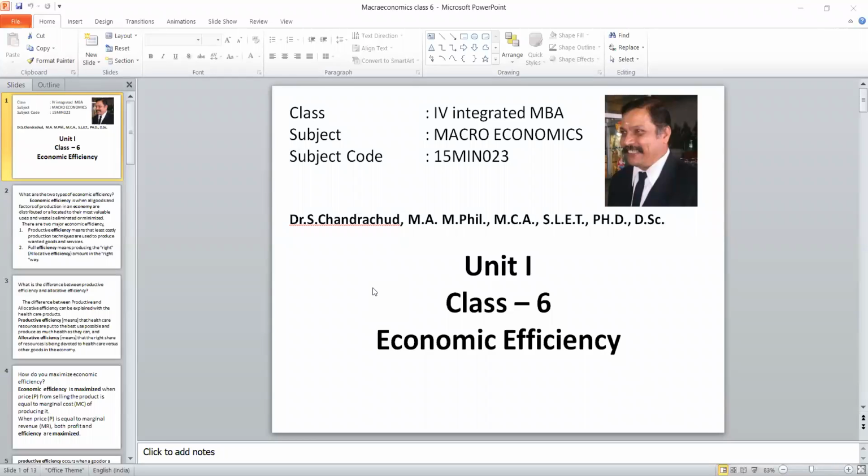In this class, we are going to study economic efficiency. This particular term, economic efficiency, is a very important concept in macroeconomics because a number of questions will be asked from this. Some of the questions are: what is the difference between production efficiency and allocative efficiency? What are the major types of economic efficiency? How to maximize economic efficiency? These kinds of questions you can expect from this particular concept called economic efficiency.